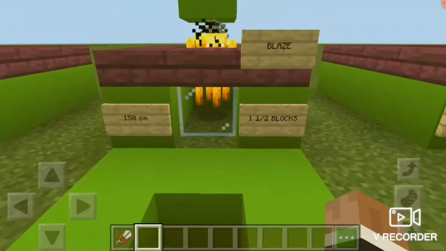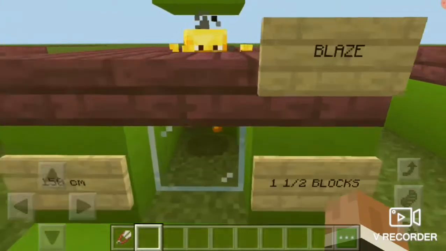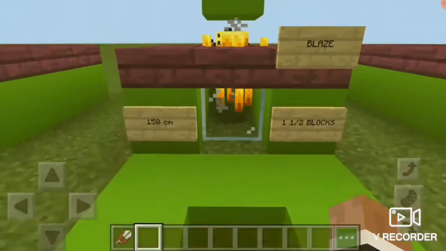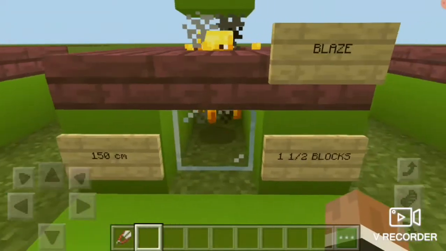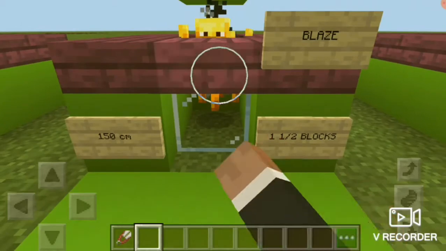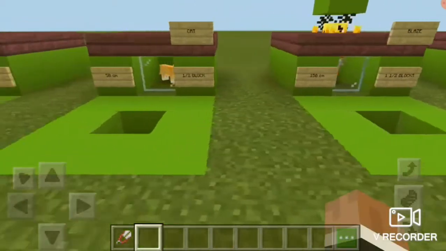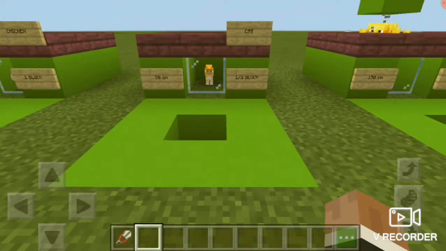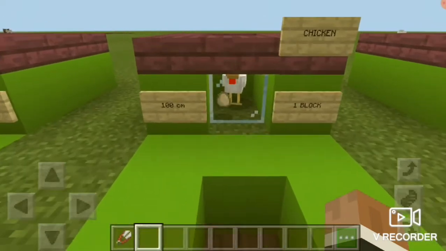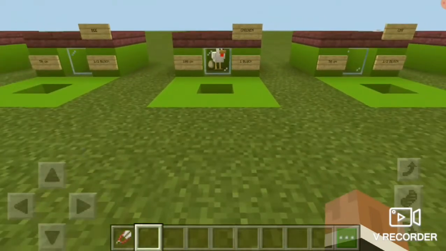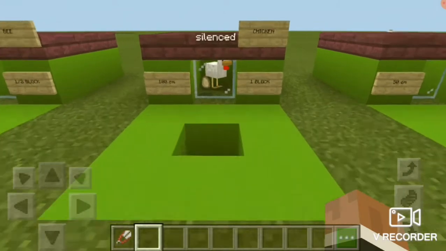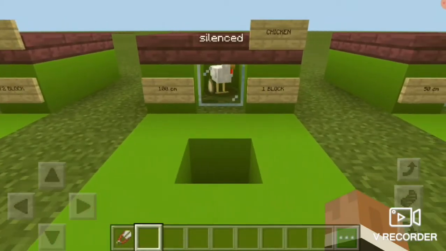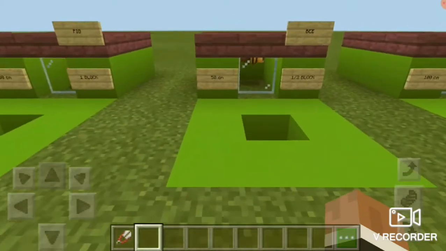Then we have blazes, and here it's 1.5 blocks high, because as you can tell, it's not exactly touching the ground, but it's basically 1.5 blocks high, because if it were touching the ground, its head would be exactly here. Then we got a cat, which is 1/2 block and 50 centimeters high, which is a little bit bigger than a normal cat. Then we have a chicken, which is 1 block high, and that's totally not realistic because it's 100 centimeters high, which is a 5 or 6-year-old kid, probably a bit younger, but yeah, I don't know. All of them are called silenced, but it doesn't work in Minecraft Pocket Edition. They still make noise.